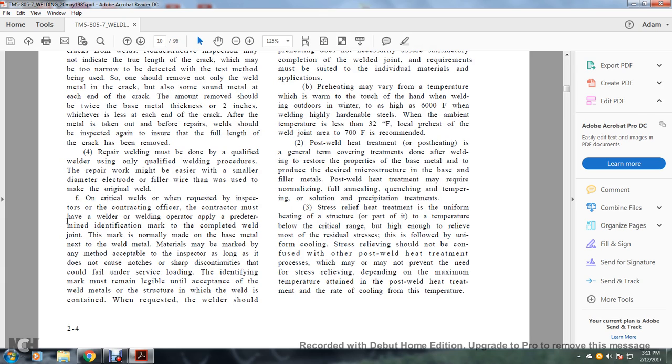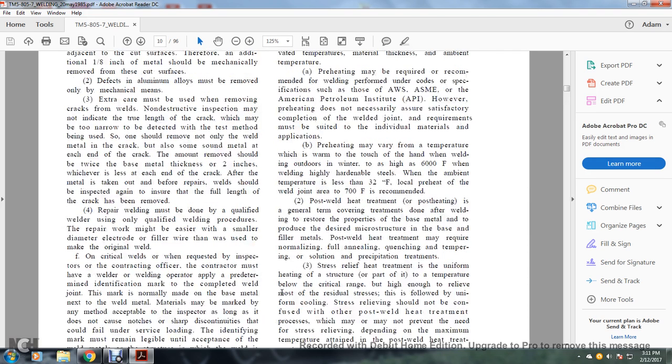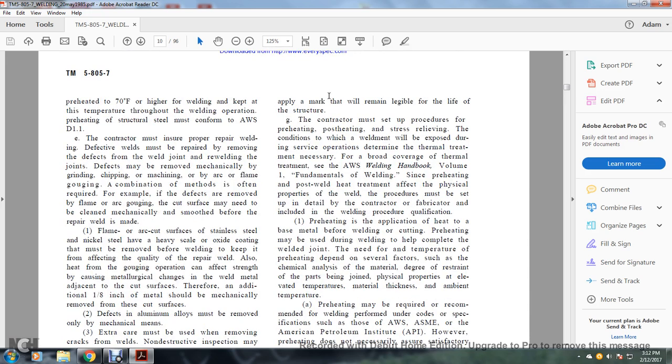F. On critical welds, when requested by the inspectors in the contracting office, the contractor must have the welder and the welding operator apply a predetermined identification mark to the complete weld joint. This mark is normally made on the base metal, but the weld metal may be marked by any method acceptable to the inspector as long as it does not cause notches or sharp discontinuities that could fail under surface loading. The identification marks must remain legible until acceptance of the welding materials and the structure in which the weld is contained. The mark applied by the welder should remain legible for the life of the structure.